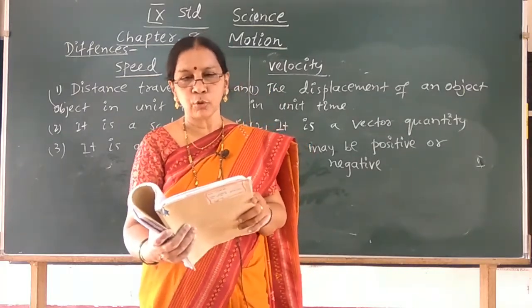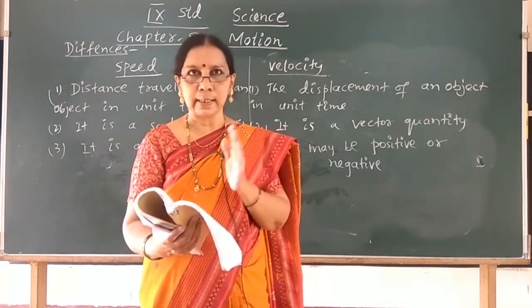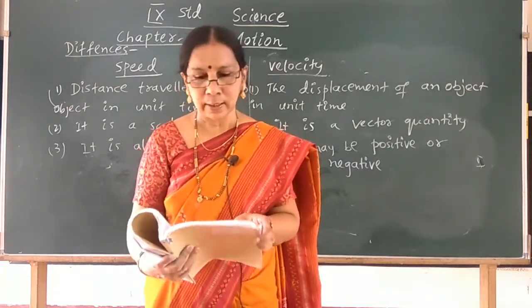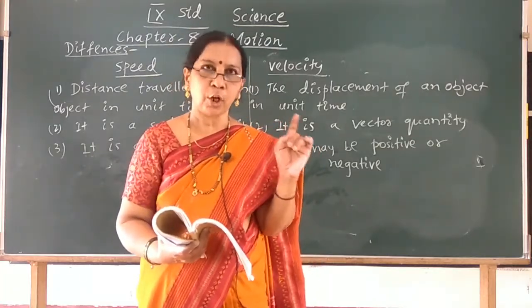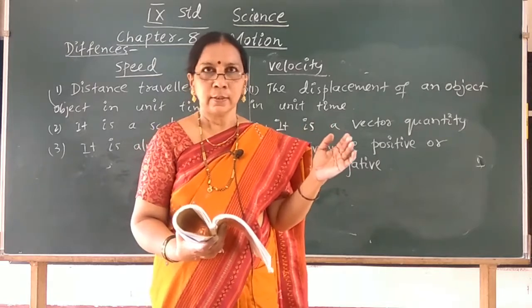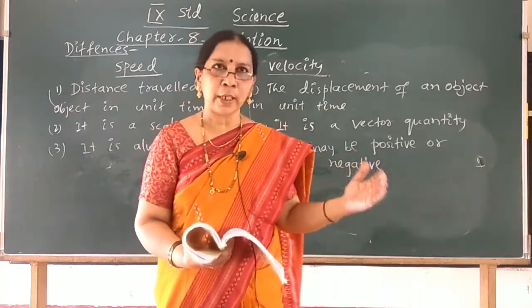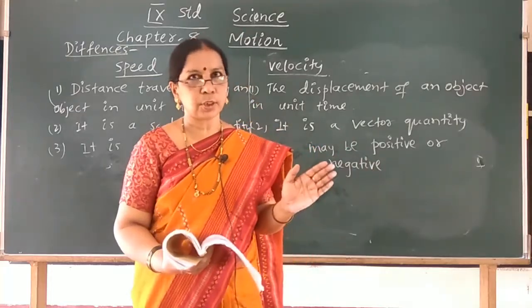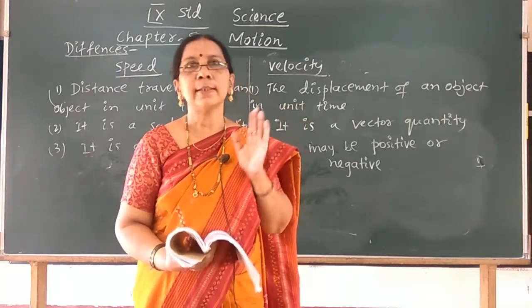So, what is the answer for the first question? An object has moved through a distance. Can it have zero displacement? Yes, it can have zero displacement. How is it possible? Support your answer with an example. If an object starts from A and travels to B and comes back to A, its initial and final positions become the same and the displacement also will be zero.